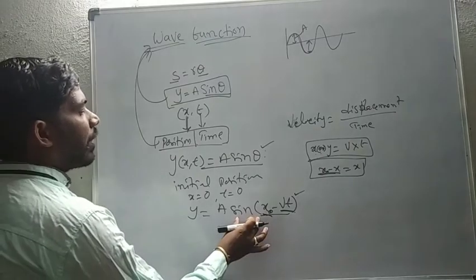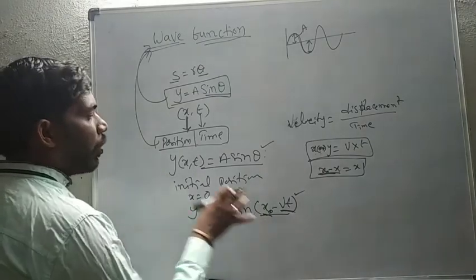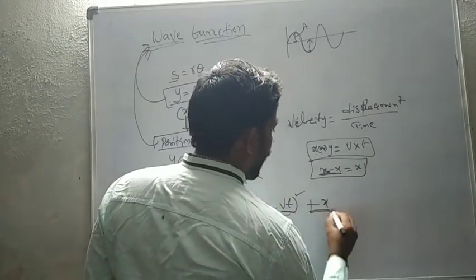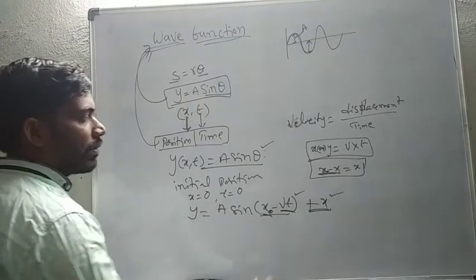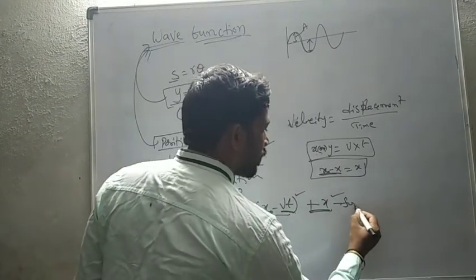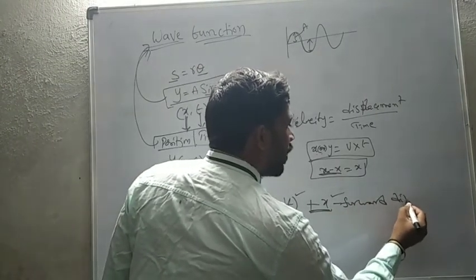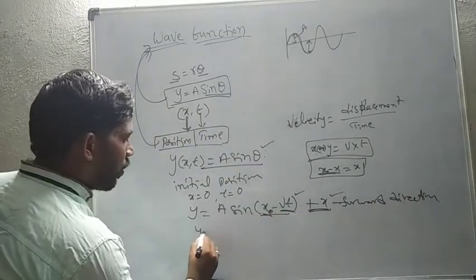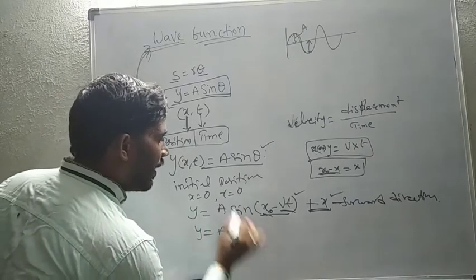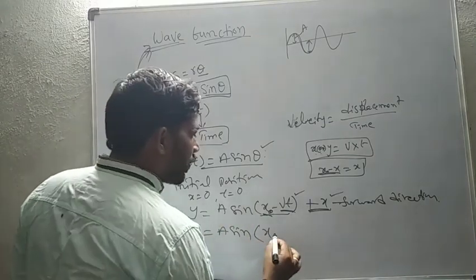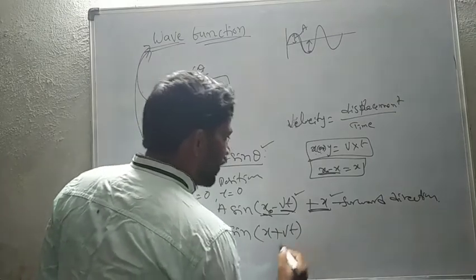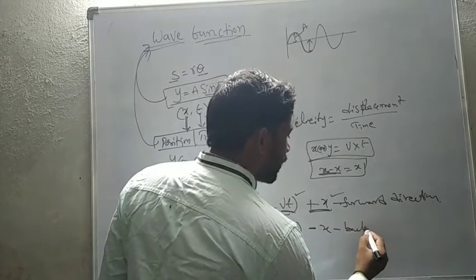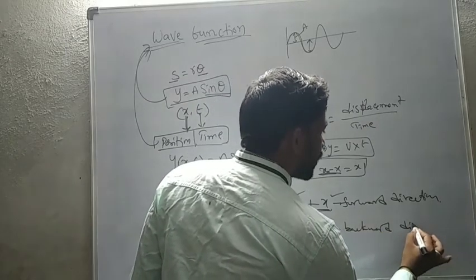This indicates the wave motion, or wave propagating, in the x direction, which means the forward direction. The same formula, y equal to A sin of x plus vt, indicates minus x, which means the backward direction.